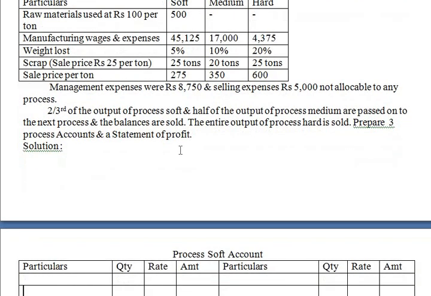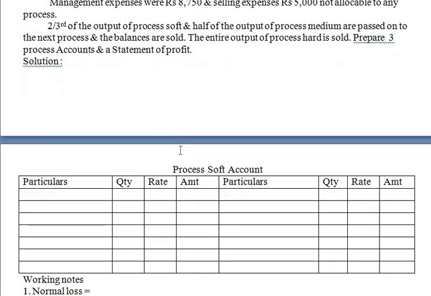Now, same as before, we need to prepare all three process accounts, that is process soft, medium and hard. So first here we are going to take raw materials. Quantity is 500, rate is already given, 100, so the amount is 5,000.